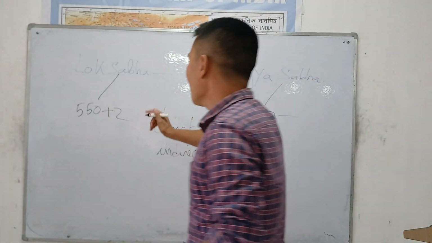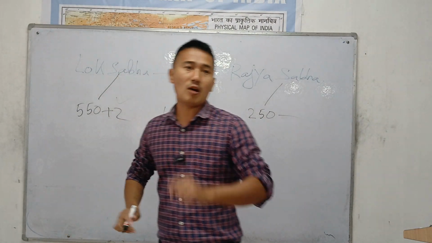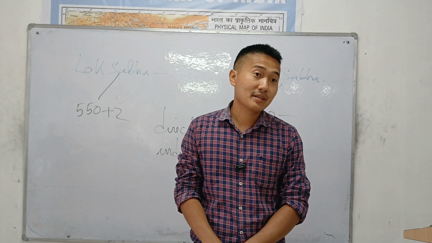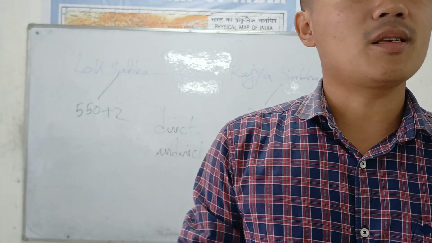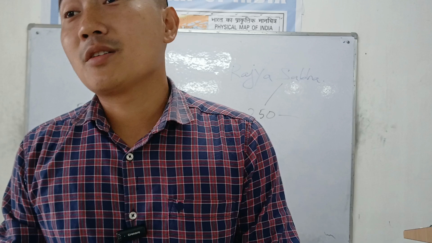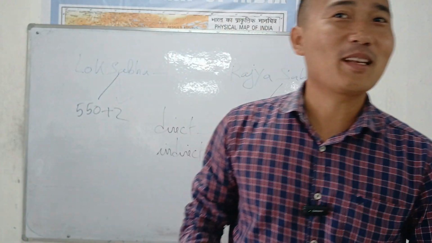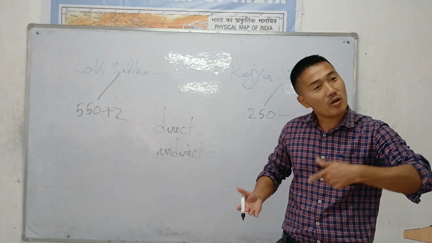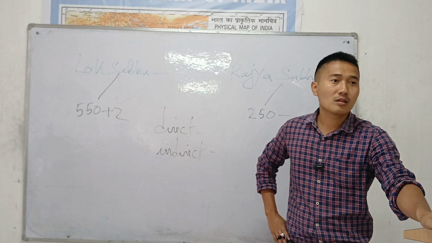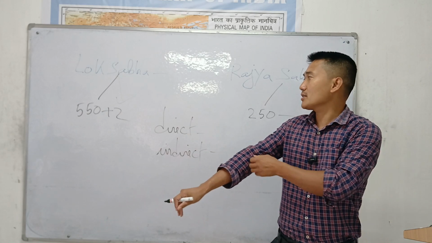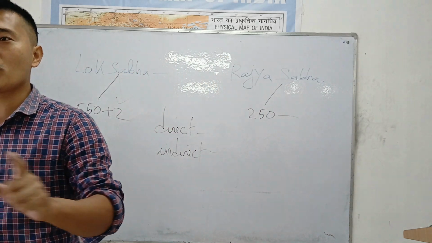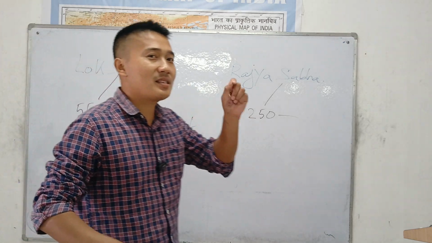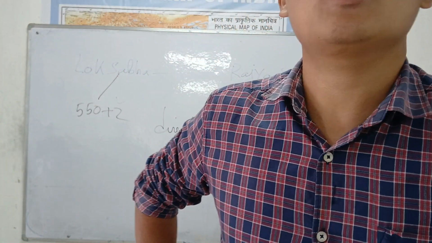So, Lok Sabha is the most powerful house because its members are all elected directly by people 18 years and above. Even from Nagaland, we have one Lok Sabha seat. Last year we had the general election, the central election, the Lok Sabha election. Mr. Supong Marat got elected directly. Every one of us, 18 years and above, we have all voted. Now, my topic here is how many members are elected from each state. This is too important. Last year, which state sent the second highest number of representatives to the Lok Sabha?